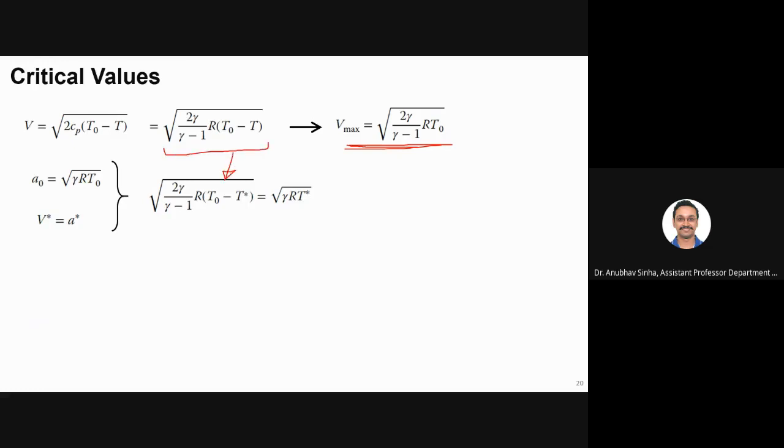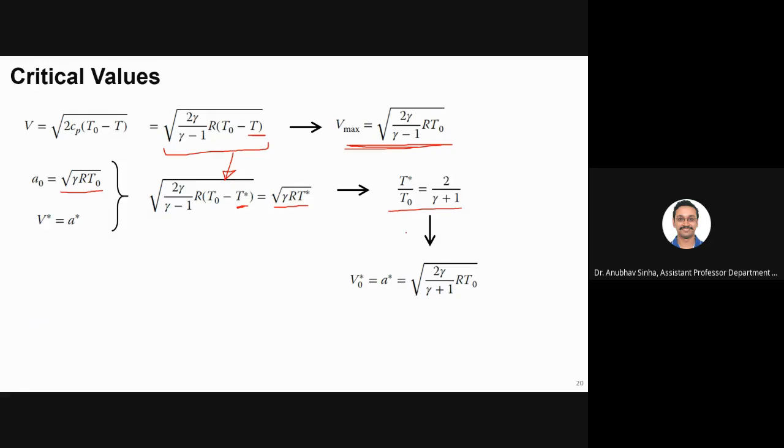Now instead of T, I will write T star. That is the only difference here, right? And this will be equal to root of gamma RT star, because velocity at the critical point is equal to the speed of sound. We also know that T star by T naught is this much. This we have derived previously by relating it to pressure.